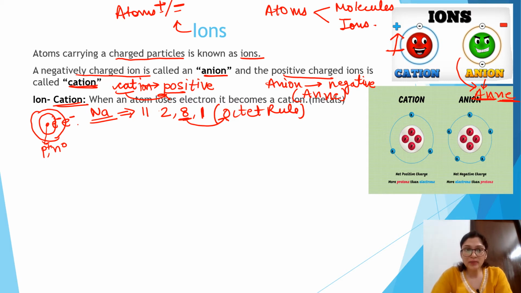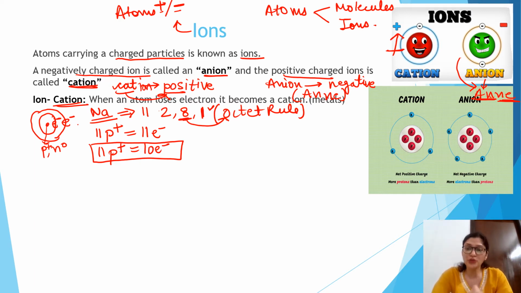In the sodium atom, it has 11 positive as well as 11 negative charges. But if sodium loses this 1 electron to become stable, then it will have 10 electrons while the 11 protons remain as they are. This is the main point. The 11 protons remain inside the nucleus, while on the other hand it loses 1 electron so that it can achieve the octet rule, and sodium wants to become stable.